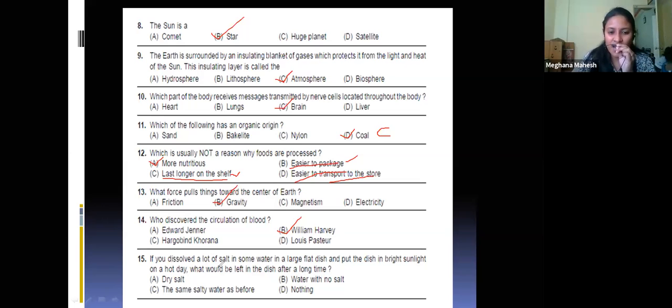If you dissolve a lot of salt in some water in a large flat dish, that means you're keeping the salt in a flat dish with some water, and put this dish in the bright sunlight on a hot day. What would be left in the dish after a long time?